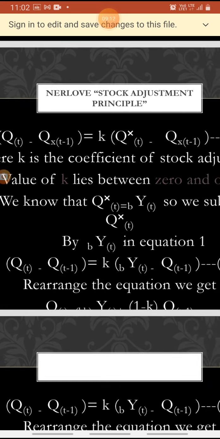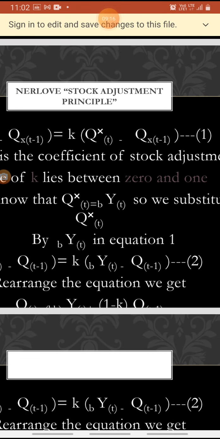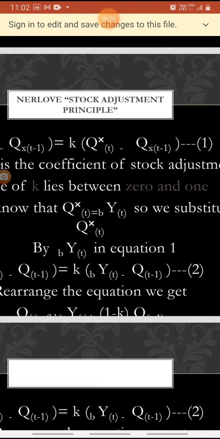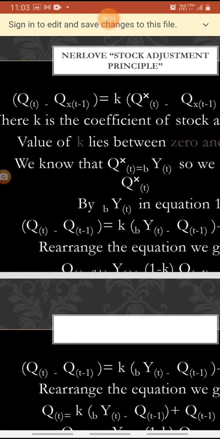We know that Q star T is equal to B Yt. Earlier we have given that Q star T is a fraction of current level of income, so it is B Yt. So we substitute Q star T by B Yt in equation 1.